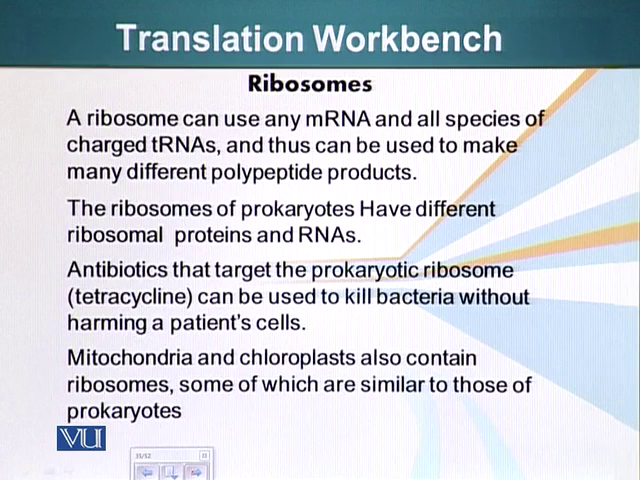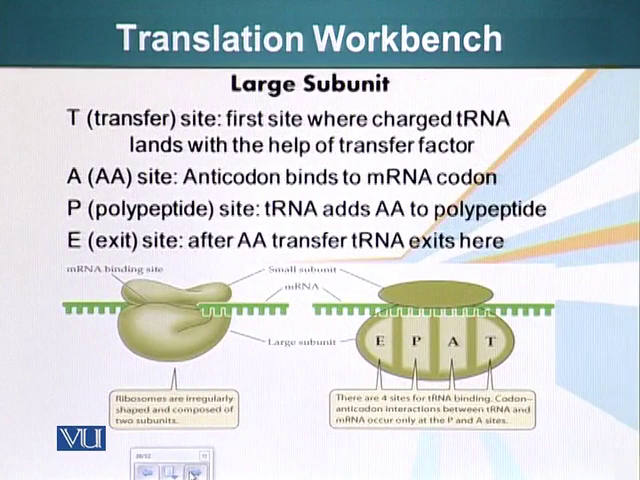Mitochondria and chloroplasts, I have mentioned this fact before too, also contain ribosomes, and these ribosomes are similar to the bacterial ribosomes rather than the eukaryotic ribosomes of the cells in which they live. The large subunit has 4 sites. Here I would like to point out that some books and texts only mention 3 sites, but since our textbook has 4, I'm going to proceed with the 4 sites.